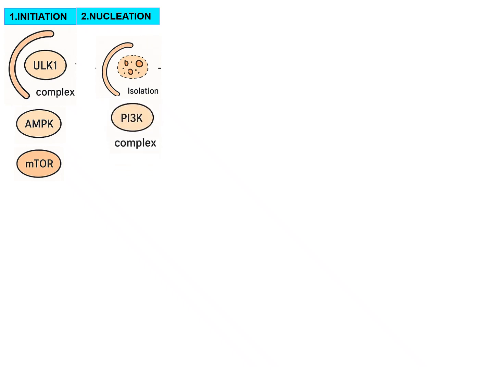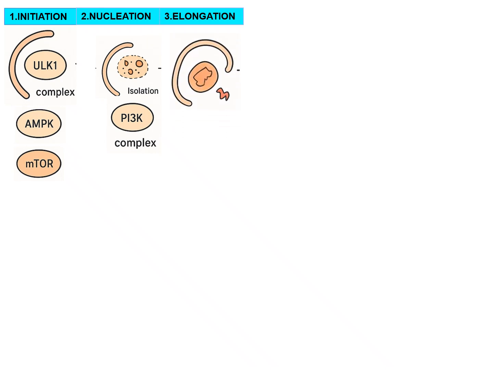So this is the gist of the mechanism of autophagy. First is the initiation step, which is mediated by the ULK1 complex, and the ULK1 complex is activated by AMP kinase, and ULK1 is inhibited by mTOR, whereas mTOR is inhibited by rapamycin. Next is the nucleation step. In the nucleation step, there is formation of the phagophore or isolation membrane by the PI3K complex or Beclin-1 complex. Third step is elongation. There is elongation of the isolation membrane, which is done by the PE-LC3 complex.